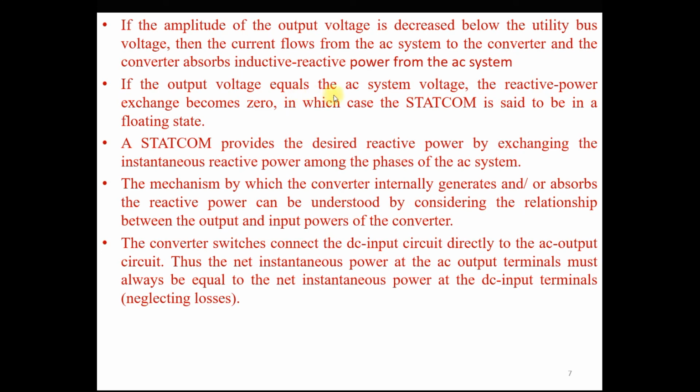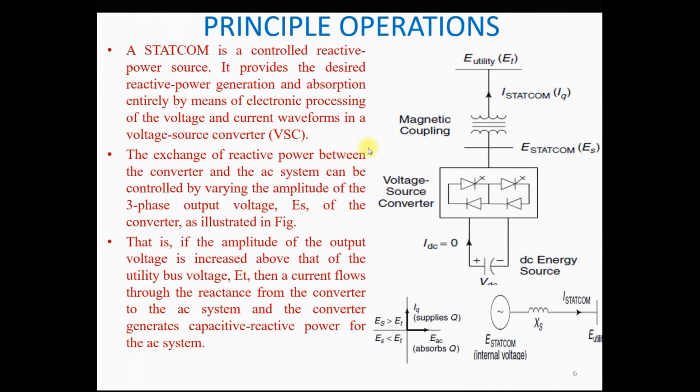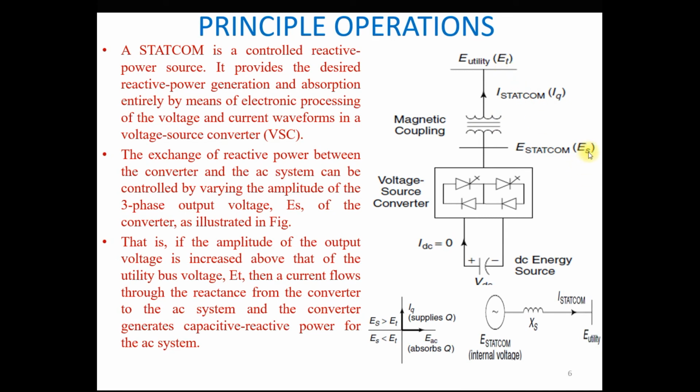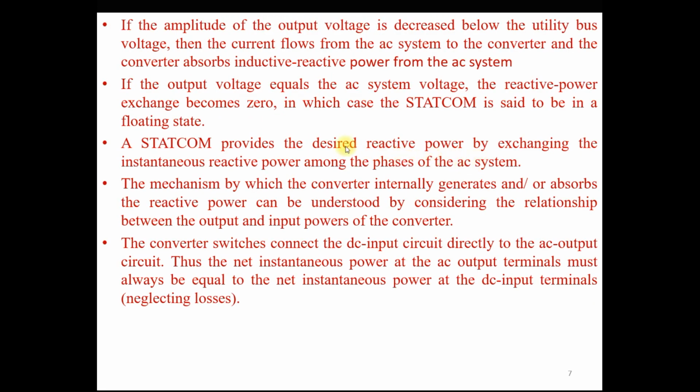Now if the output voltage is equal to the AC system voltage, at that time the reactive power exchange becomes 0. In which case the STATCOM is said to be in a floating state. So it means that when ET is equal to ES, there is no exchange of reactive power from this power system to this STATCOM. At that time the reactive power exchange is 0, and the STATCOM is called to be in the floating state.